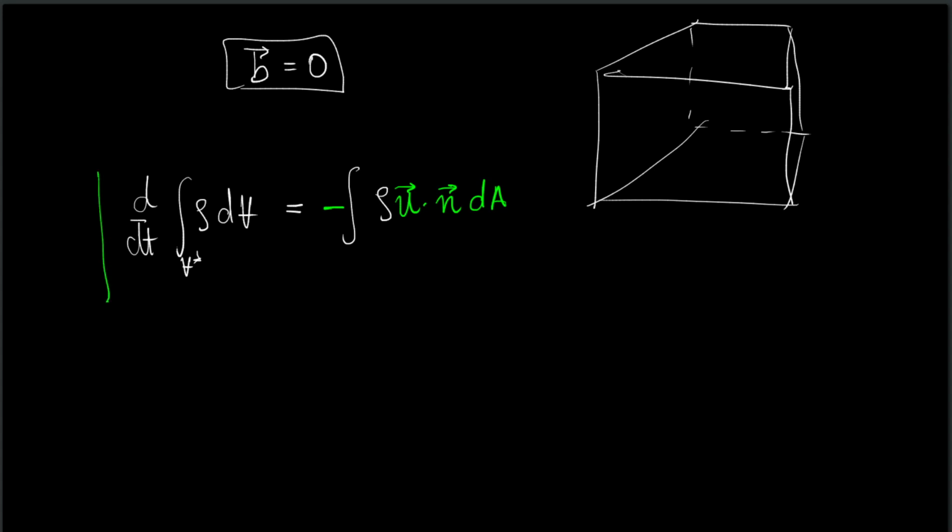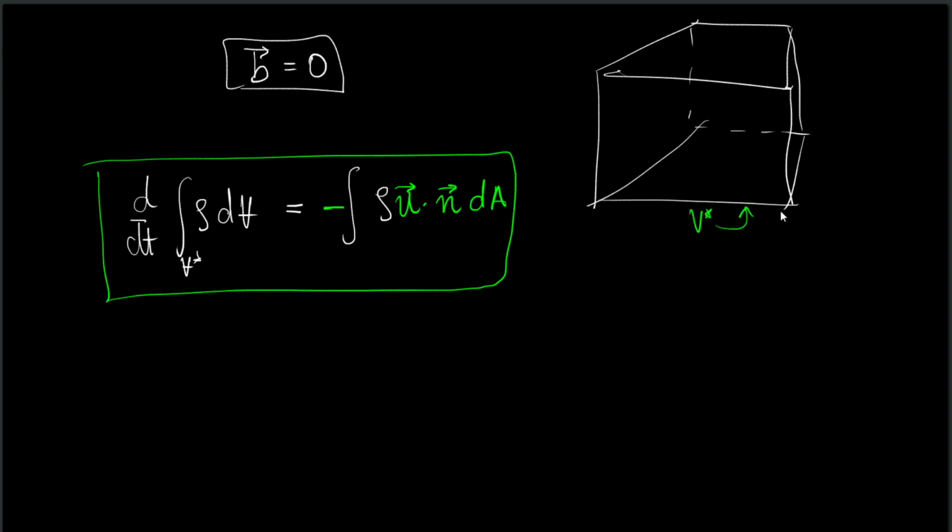What is the physical meaning of this statement? So if I choose this control volume, this is V star, and it has no velocity, and let us say the velocity of the fluid is something like this. Now I have just shown the velocity on the left face and the right face, but you can easily imagine what will happen if the velocity is there on the other faces.